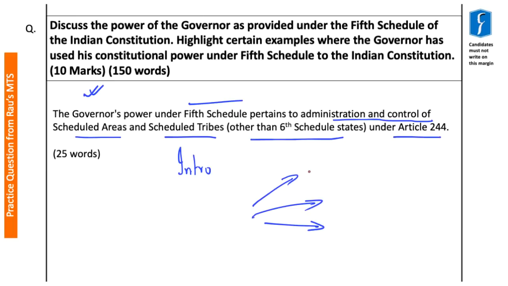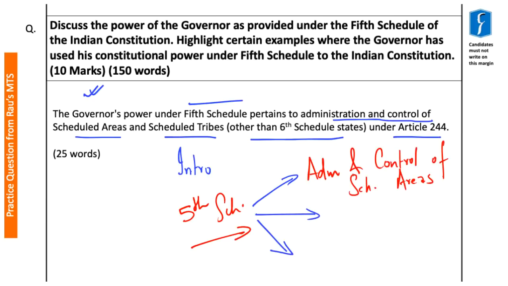So this introduction clearly provides three important aspects with respect to the power of the governor under the 5th Schedule of the Indian Constitution. The first aspect highlighted here is that the power of the governor under the 5th Schedule pertains to administration and control of scheduled areas as well as scheduled tribes.